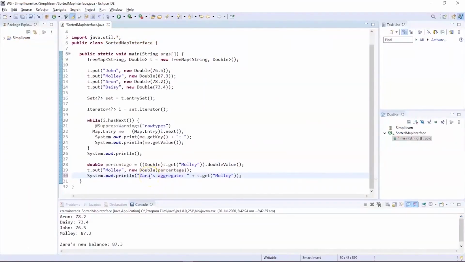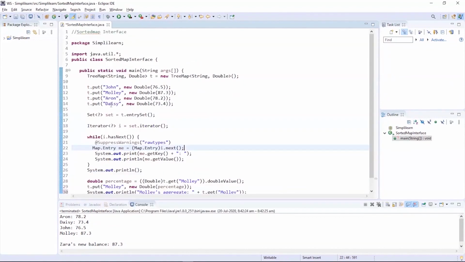So you can see the program on my screen is an example for the sorted map interface. Here we are going to add the elements John, Molly, Aaron, and Daisy into the map. Along with the names, we also have their aggregates, which is 76.5 for John, 87.3 for Molly, 78.2 for Aaron, and 73.4 for Daisy.